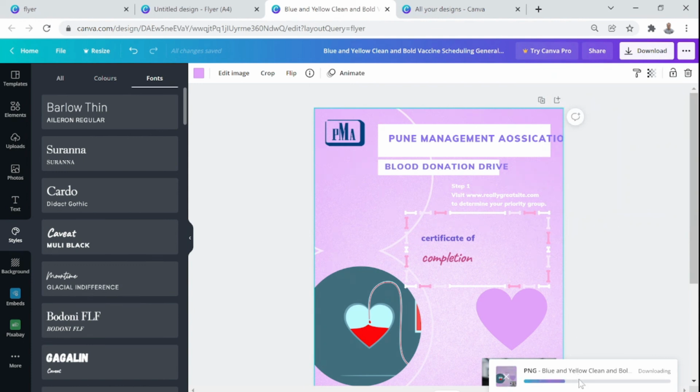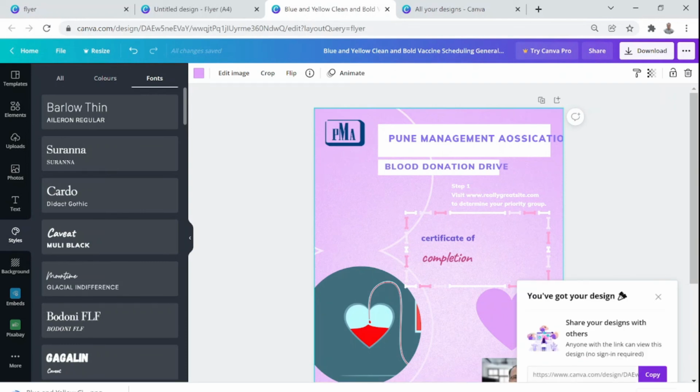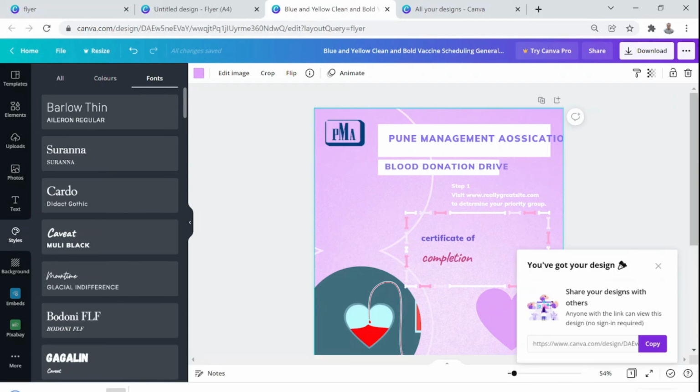So here the download has begun, and it will by default go to whatever you have set. It normally goes into my download folders. So I'll go to download here, and this blue and yellow, you see the flyer is out, and this is something that you can just drag and drop on your WhatsApp message or on your email, attach as an attachment. That's how you can do it. Alright.